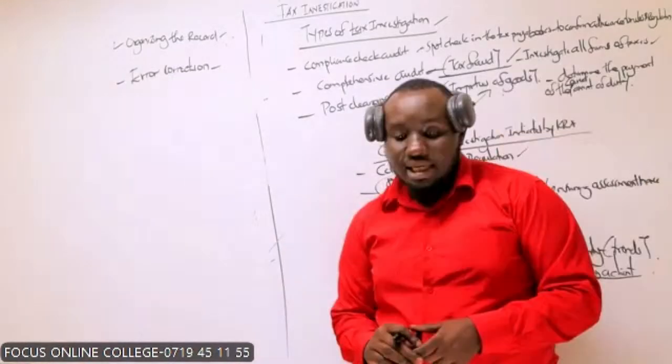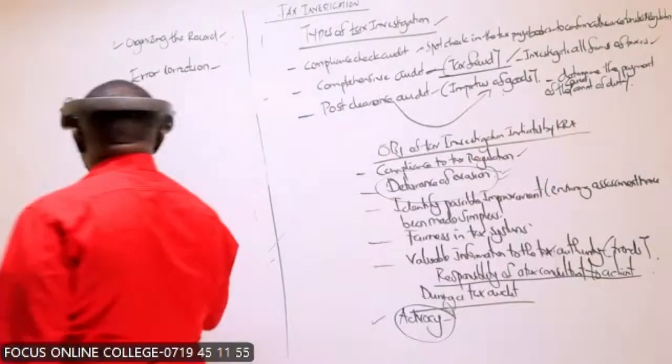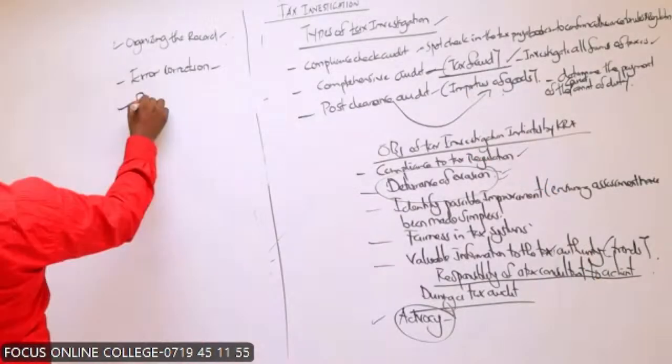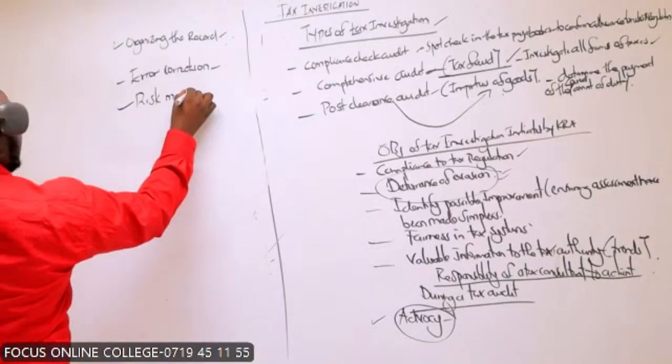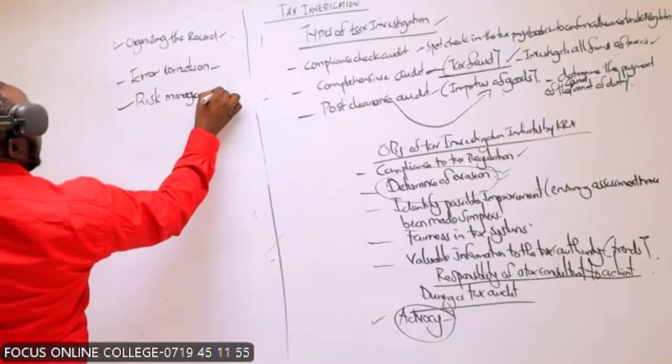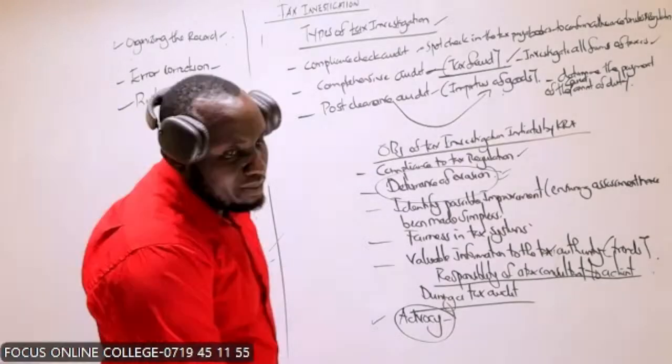Then we say risk management. What do you call risk management? Risk management is simply mitigation of risk.